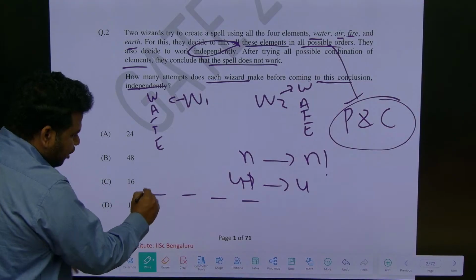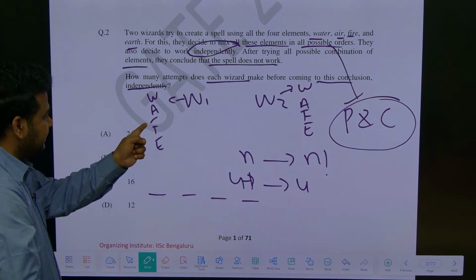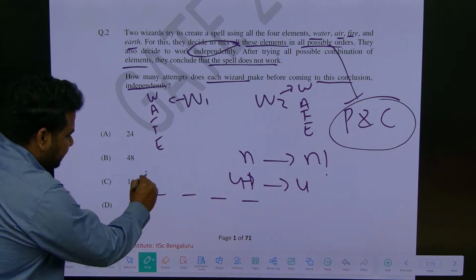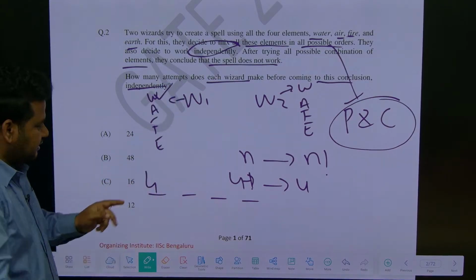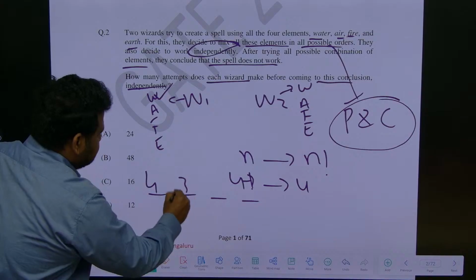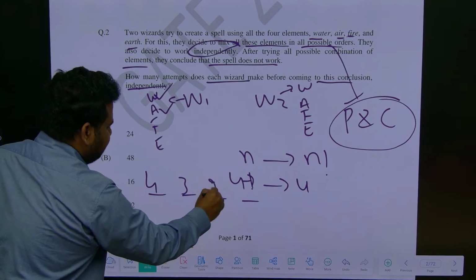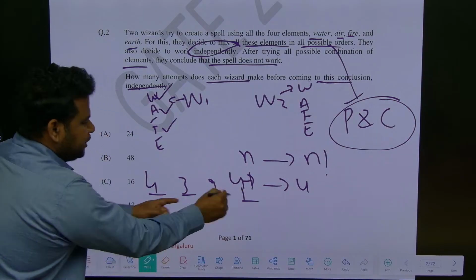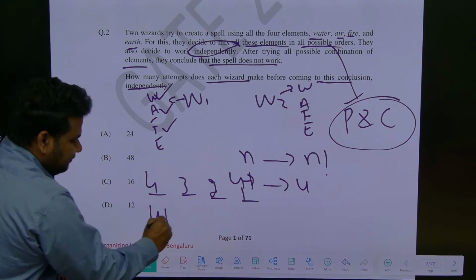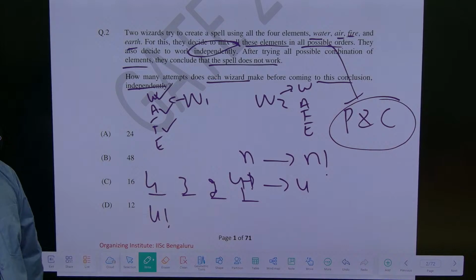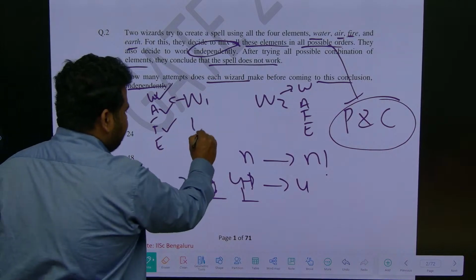So here, how many ways? Any of the 4, water, air, fire and earth, any of the 4 can come. So water is done. Remaining how many are there? 3. So let air come here. Then fire, so 2 will be here. Fire is also done. Then earth. 4, 3, 2, 1. This is nothing but 4 factorial. So 2 wizards, so 4 factorial here, and here also 4 factorial.